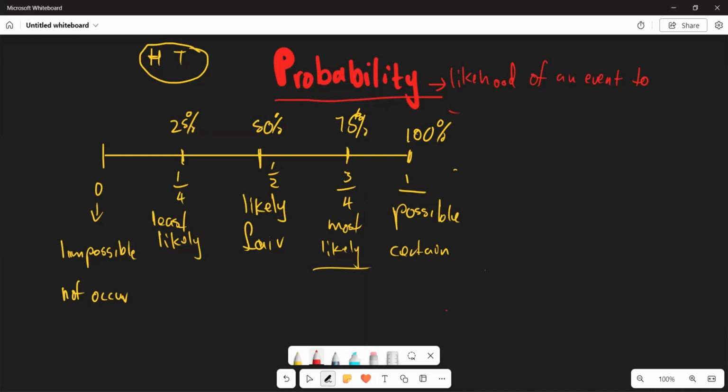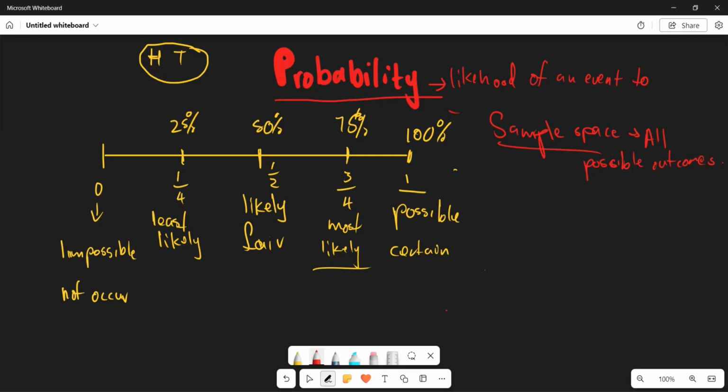Firstly, you have this thing called a sample space, where you have all the possible outcomes. We represent them within our sample space.